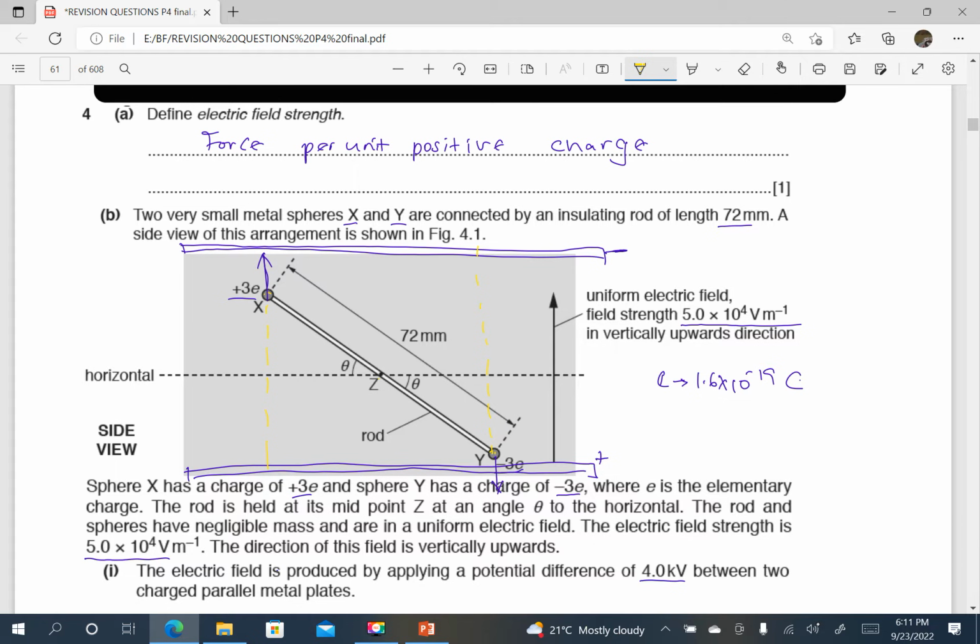So when I resolve the length of this conductor to the horizontal, it will give me 72 cos, because the angle is between the rod and the direction I want to resolve to, so that is automatically cos. So the perpendicular distance is going to be 72 millimeters cos of the angle theta. That is the perpendicular distance between the two forces, one acting upwards and another acting downwards.